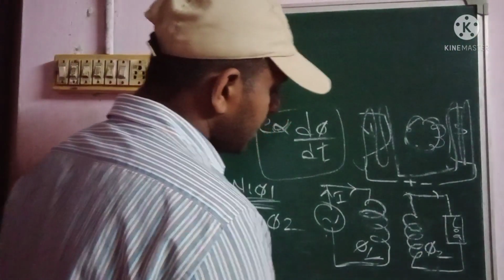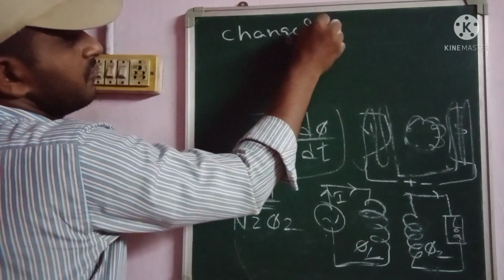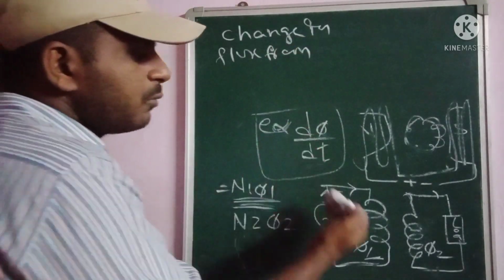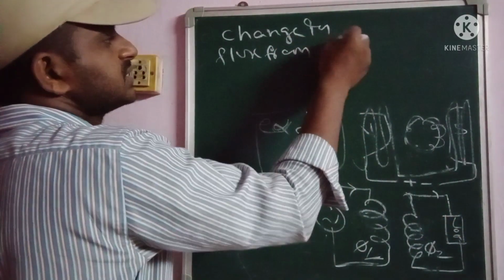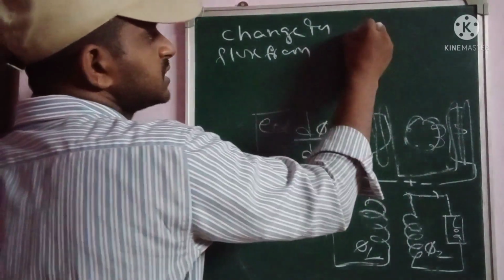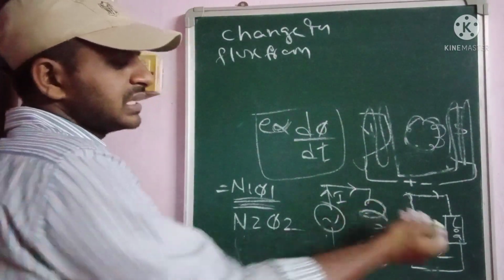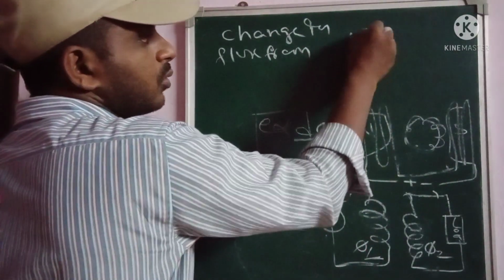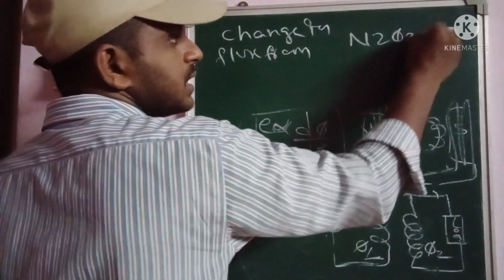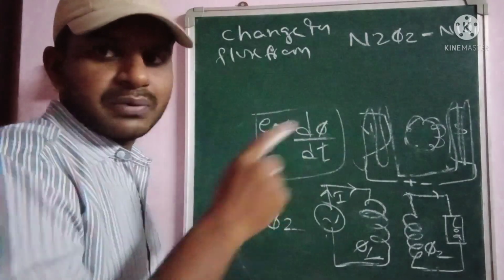If you want to calculate the change in flux from primary to secondary winding, change in flux means final minus initial, so we write it as N2 into phi 2 minus N1 into phi 1.